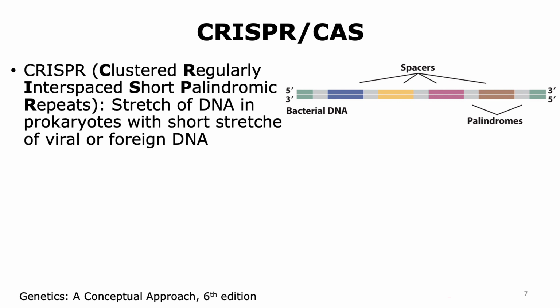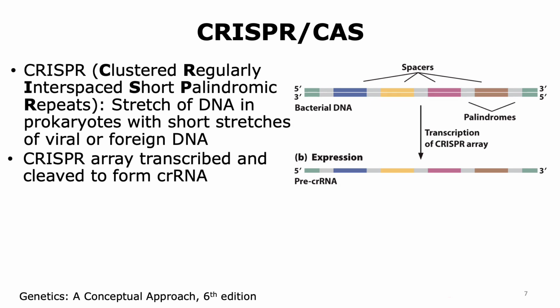So in this figure, the different regions of DNA that are present in those purple boxes are foreign or viral DNA that entered into the prokaryotic cell, and they have been put into the bacterial DNA. This CRISPR array that is formed can be transcribed into RNA, which is called CRISPR RNA.